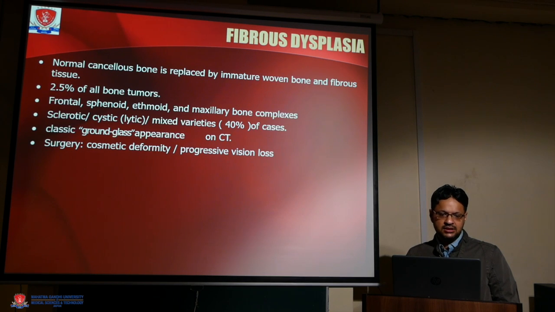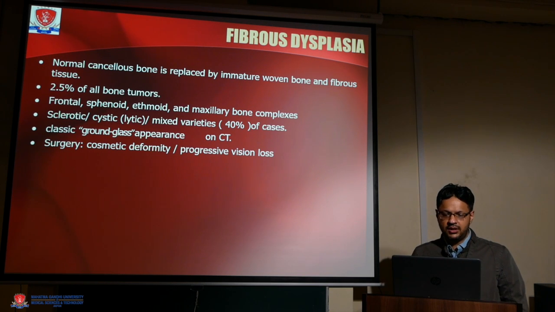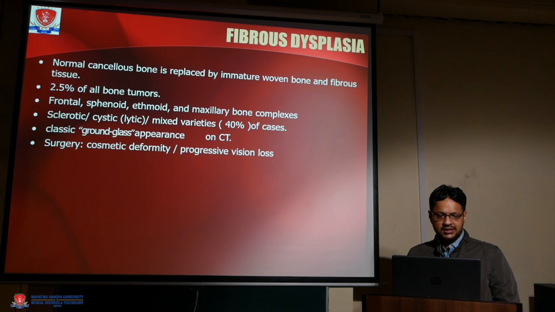Fibrous dysplasia is where the small calcareous bone is replaced by immature woven bone and fibrous tissue. They are 2.5% of orbital bony tumors. They occur mainly in the frontal, sphenoid, ethmoid, and maxillary sinuses. Sclerotic, cystic, and mixed varieties are seen. They cause a ground glass appearance on the CT scan. Cosmetic deformity or progressive visual loss is the indication for surgery. Thank you.